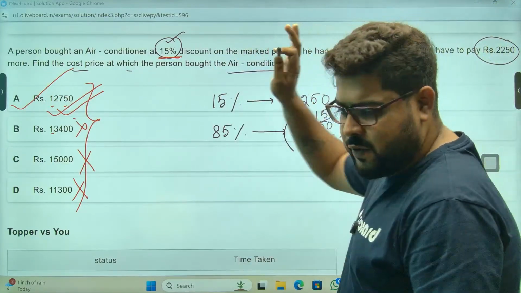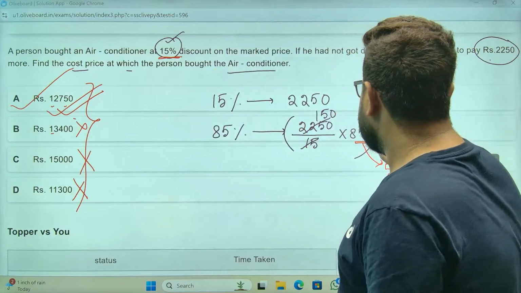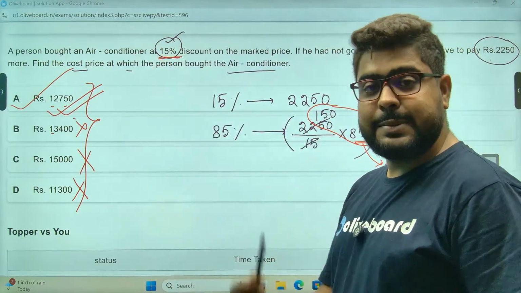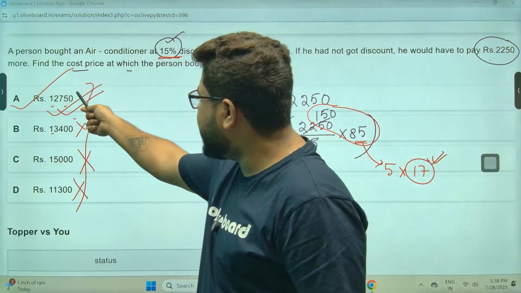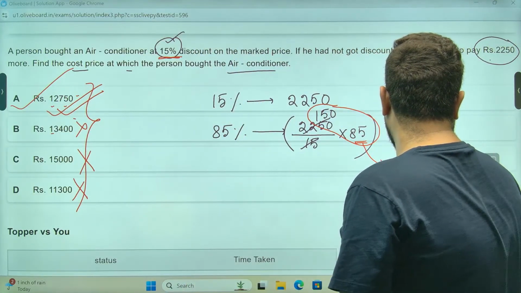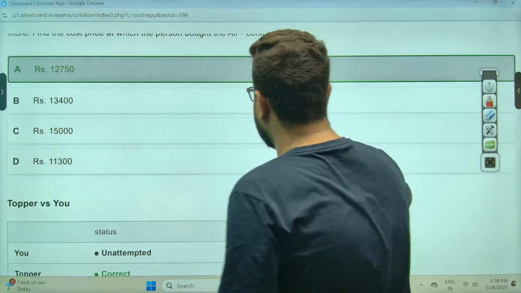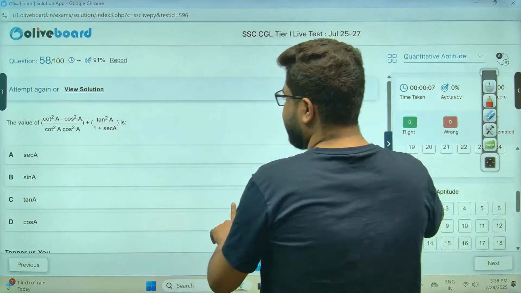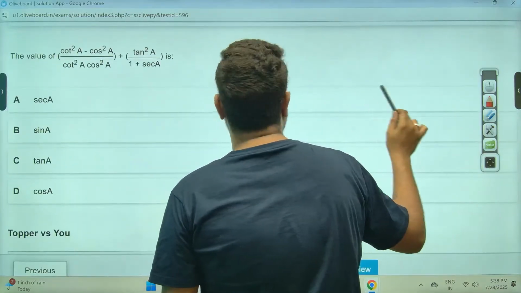And also, even if you don't want to do that, the multiplication of these two will have only 1 zero at the end. ऐसे भी सोच सकते हो. You see, this is the only answer having 1 zero at the end. So any way you think, you will get to the answer as E. Perfect, sir. Moving on.